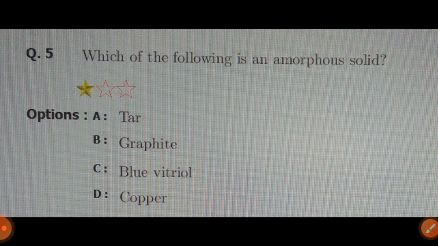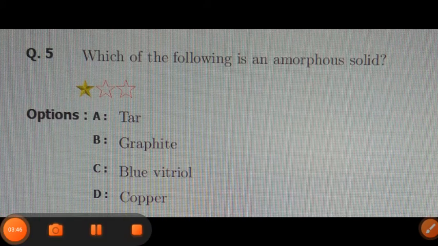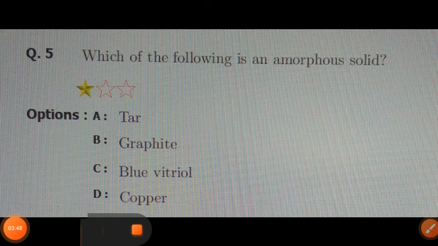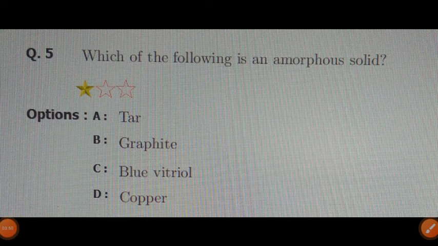Fifth question, which of the following is an amorphous solid? There are four options. A. tar, B. graphite, C. blue vitriol and D. copper.